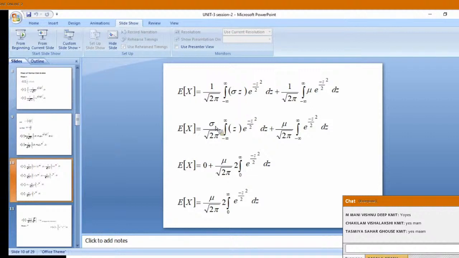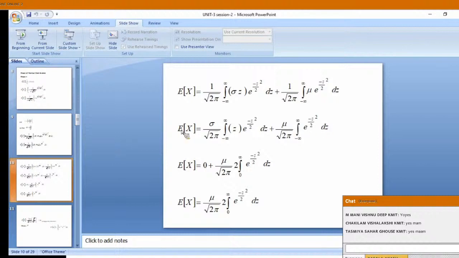Sigma I took outside. Since it is a constant, it is independent of our new variable, which is not x, it is z. So we have taken sigma outside: sigma by root 2 pi integral minus infinity to plus infinity as it is. Here mu is a constant that I took outside.